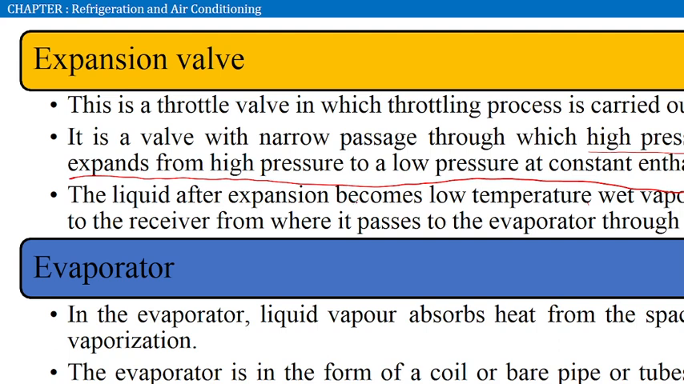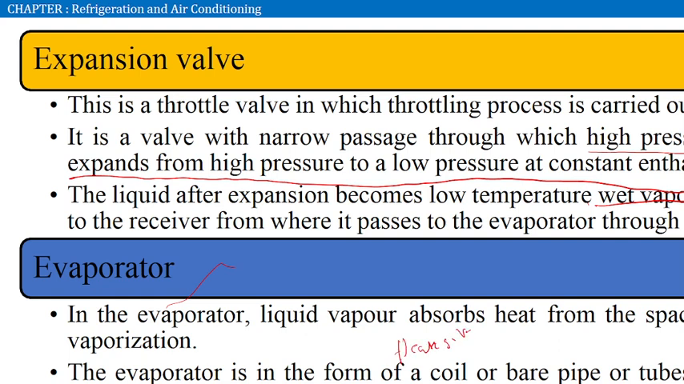So after the expansion process, the liquid becomes the low temperature wet vapor and is transferred to the receiver, from where it passes through the evaporator through a control valve. The last component is the evaporator. This is the region in which we will place our vegetables and milk and things like that, and what will happen is the heat